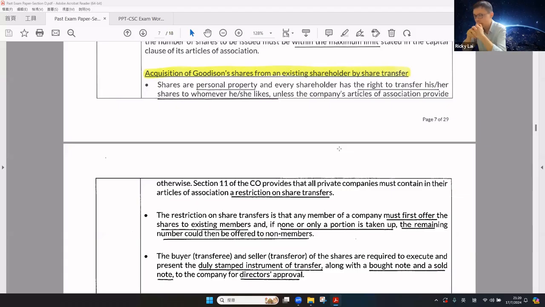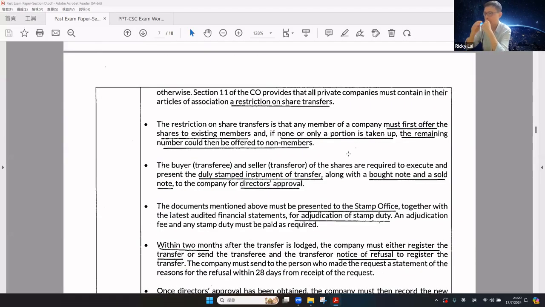The restriction of transfer is that any member of the company must first offer the shares to the existing members, and none or only a proportion is taken up. The remaining number of shares could be offered to non-members. The buyer and the seller are required to execute the duly stamped instrument of transfer together with the bought and sold notes, and also board approval is required.